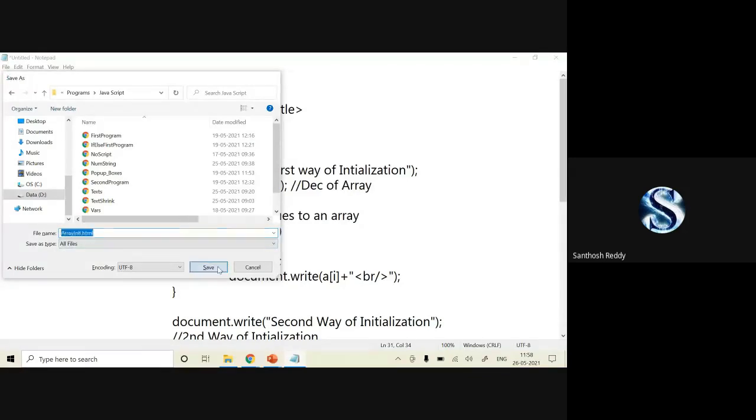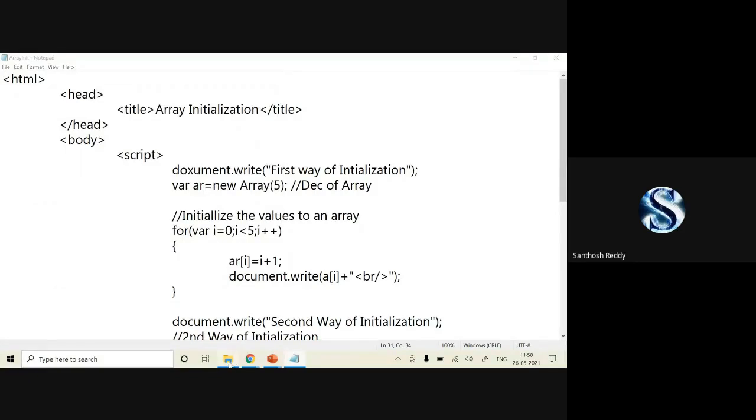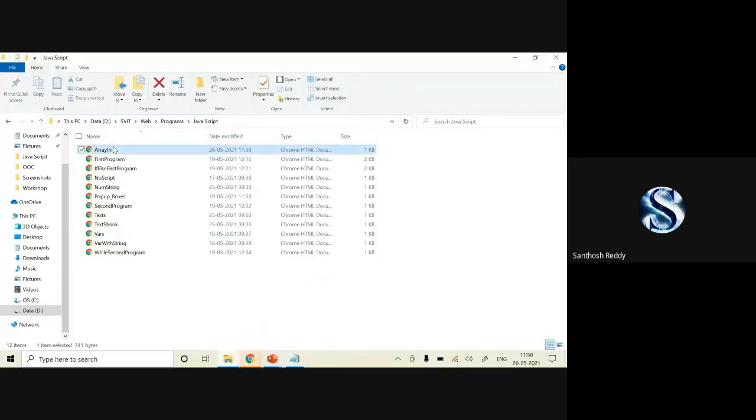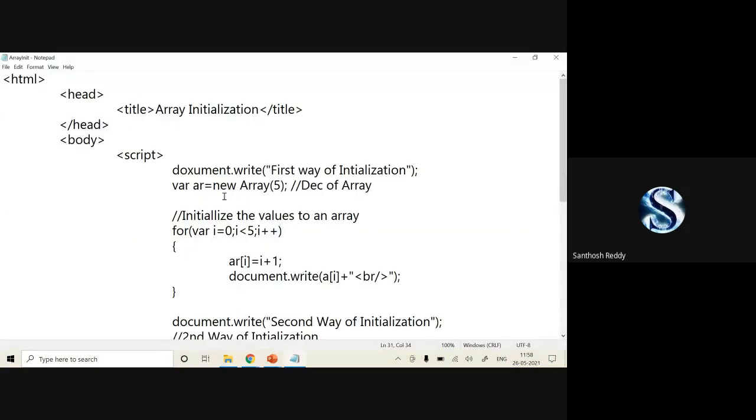Array initialization.html. Save the code. Now go back to this. Now execute this. If you got your output, you can have a look at it. If not, we will check where it might have gone wrong. I might have missed a semicolon here and there. Kindly have a look at it.